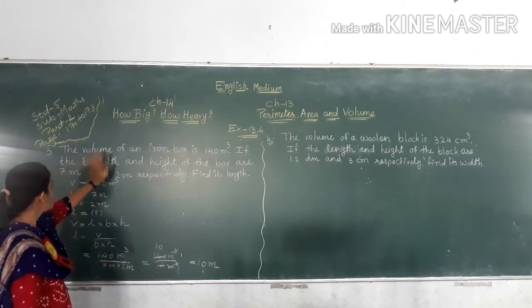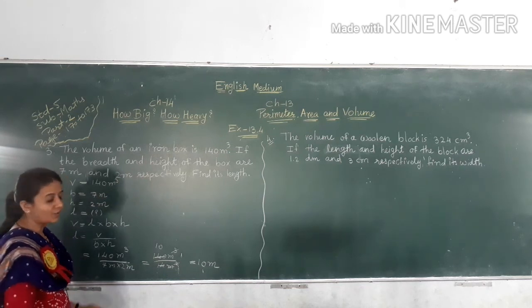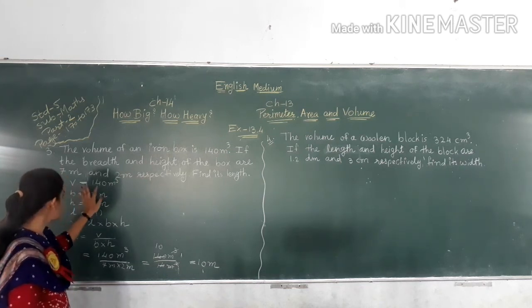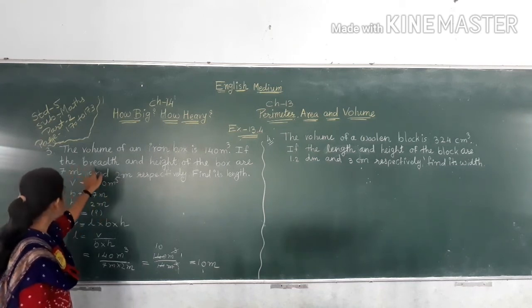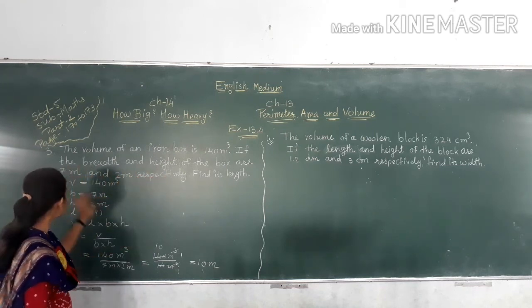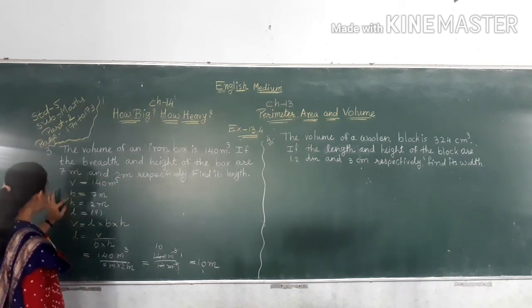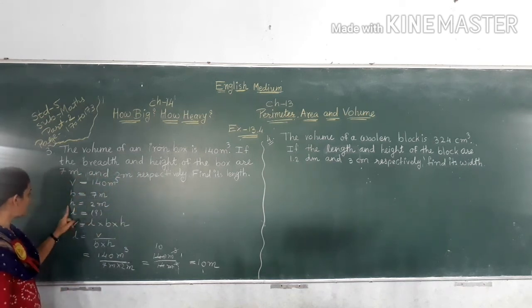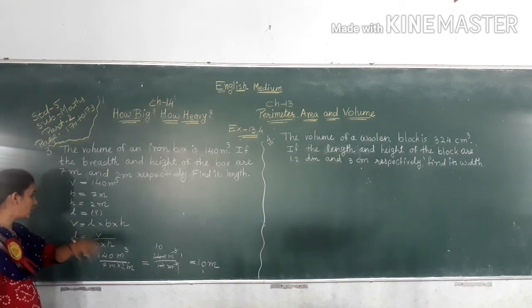Again one time, the volume of an iron box is 140 meter cube. That means V is equal to 140 meter cube. If the breadth and height of the box are 7 meter and 2 meter respectively, so B is equal to 7 meter, H is equal to 2 meter, and L, find its length. Length L is equal to what?